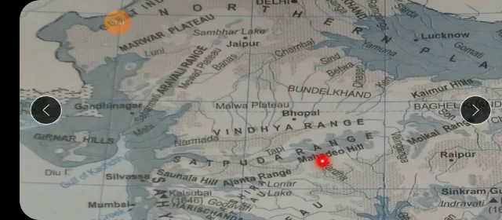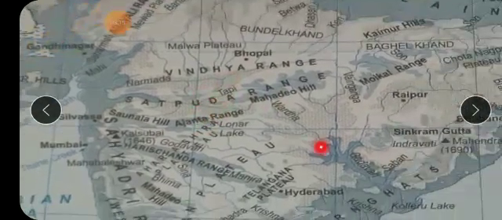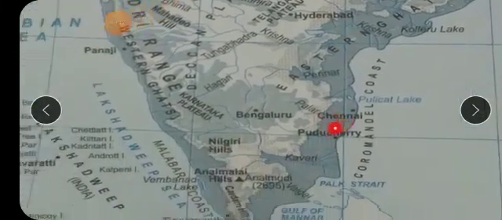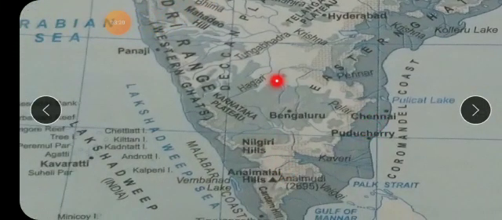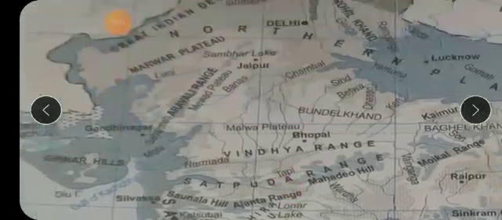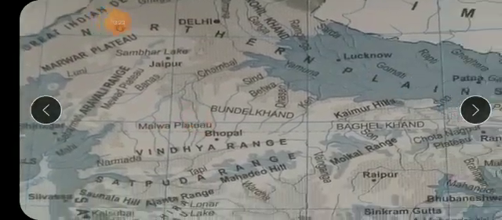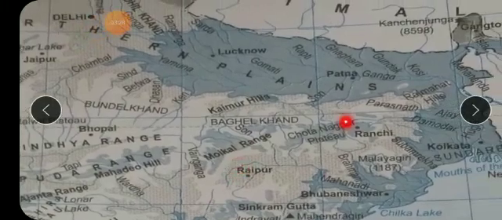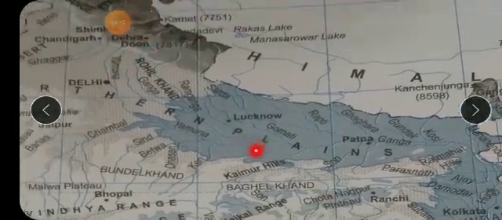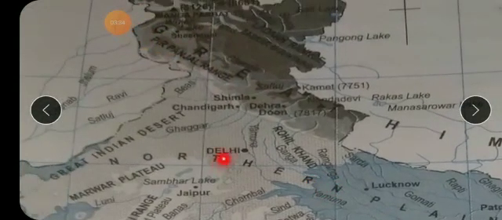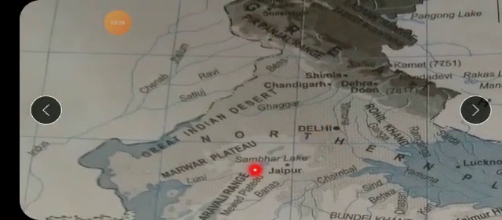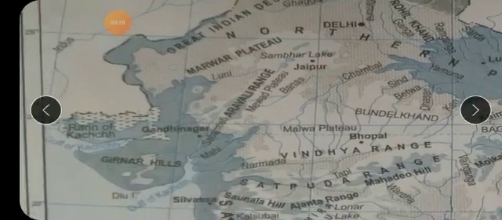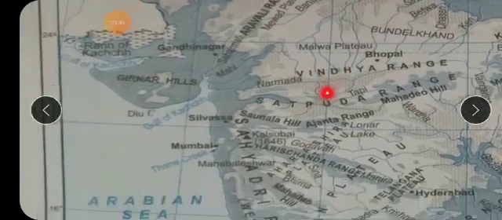See, the name is here: Ajanta hill, Mahadev hill, and you will get to see all the names here. Even the Maikala range, the Maikala hills also. You just have to search, and you will get all the names here. So these are the names of some of the hills.